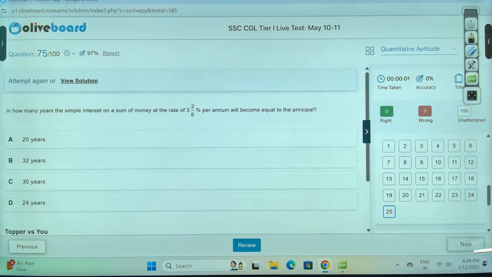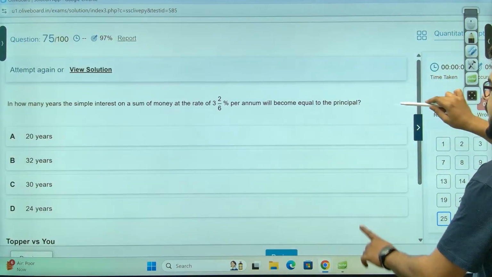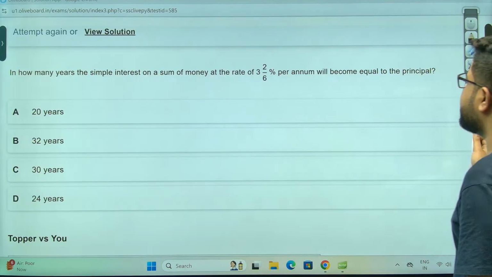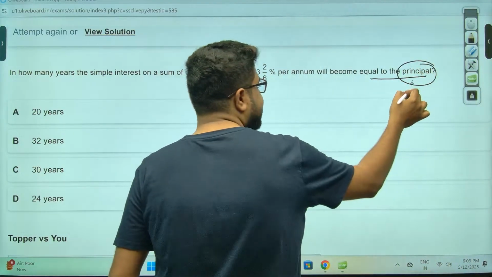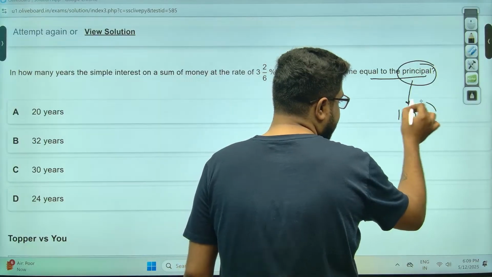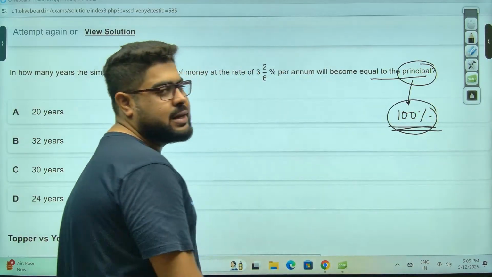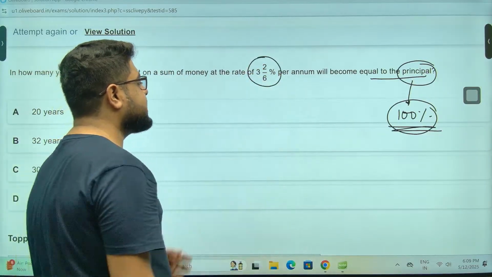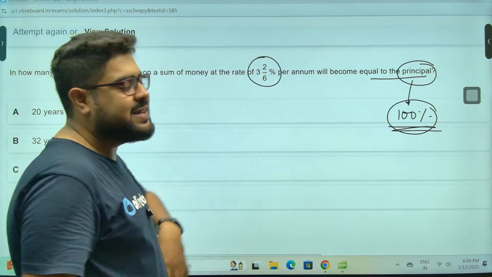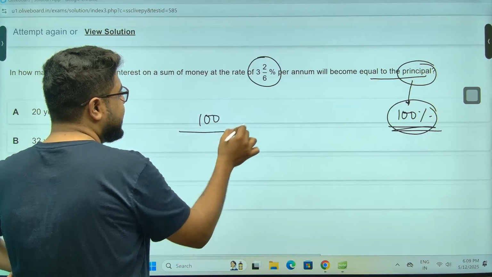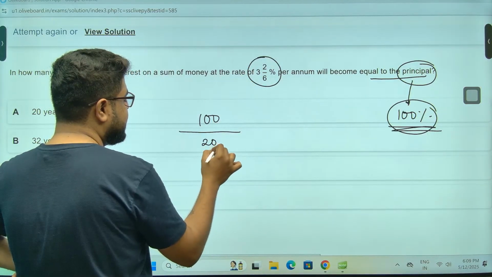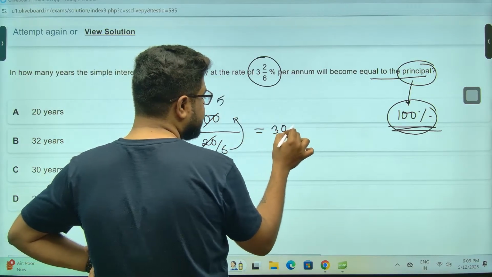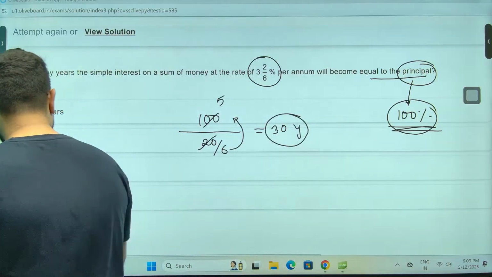Last question of the day. In how many years will the simple interest on a sum of money at this percentage rate become equal to the principal? Sir, principal is always 100%. Meaning, if interest wants to become equal to principal, I need to have 100% interest. The rate means this is the percentage of interest we get every year. How many years total do I need? Every year I'm getting 20 by 6%. So 5, 5, 6 are 30 years. That's your answer. Option C, sir.